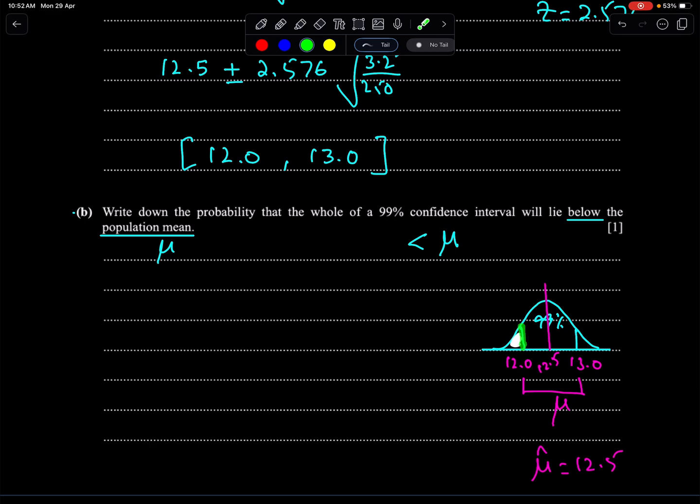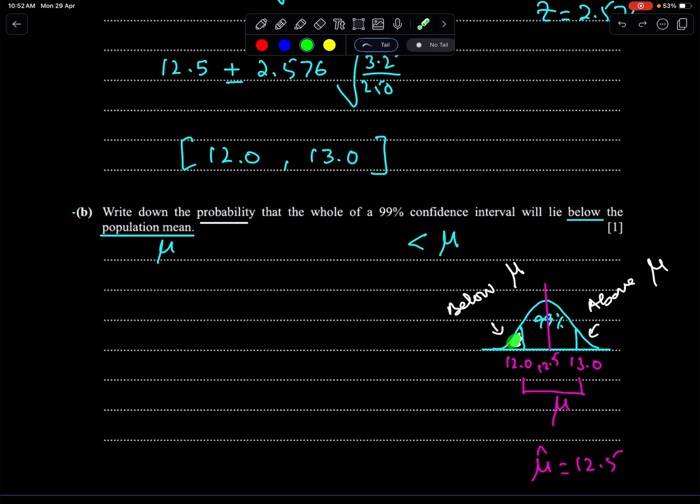This is the least value of mu, 12.0. So, below the mu means this area. Above the mu means this area. And the question is, we need the probability which lies below mu. So this probability is required.